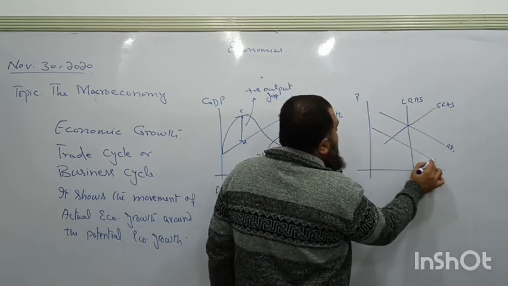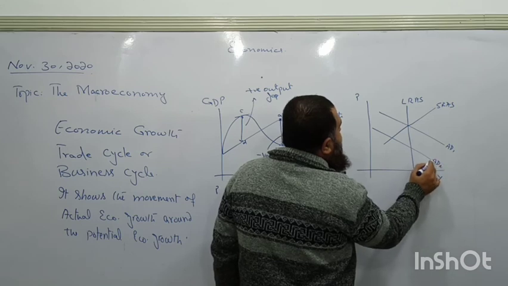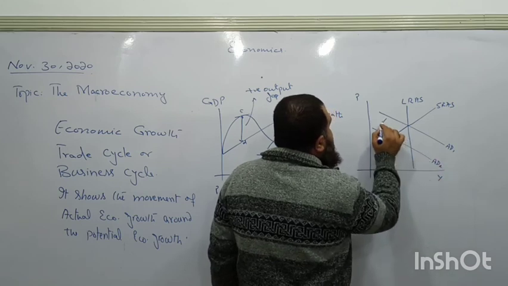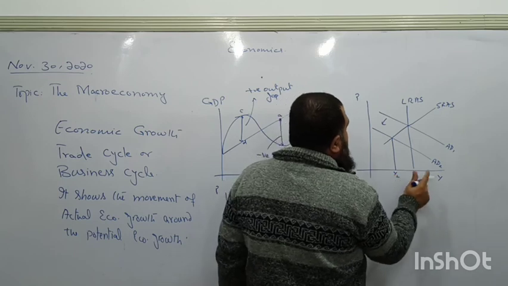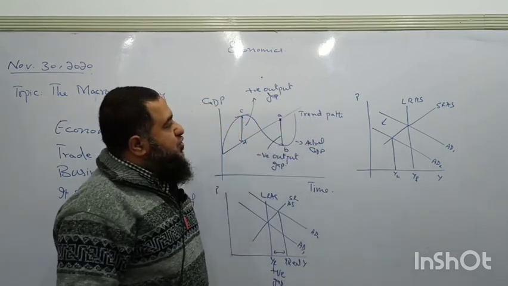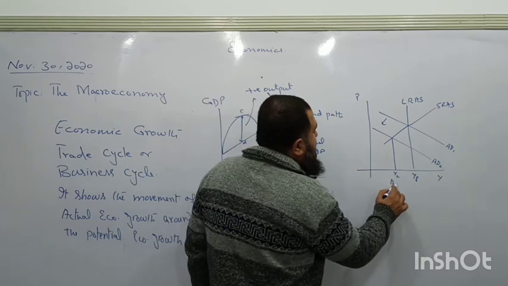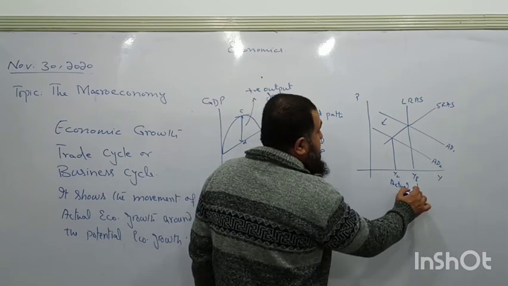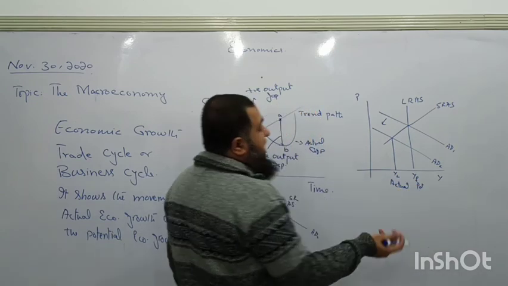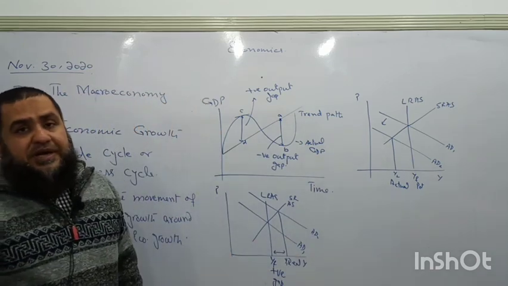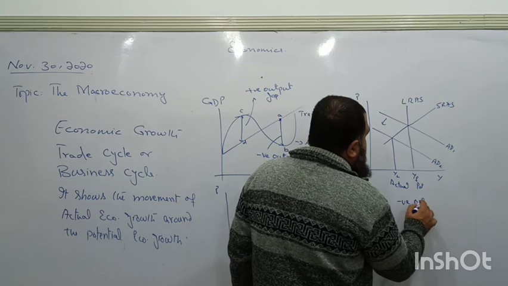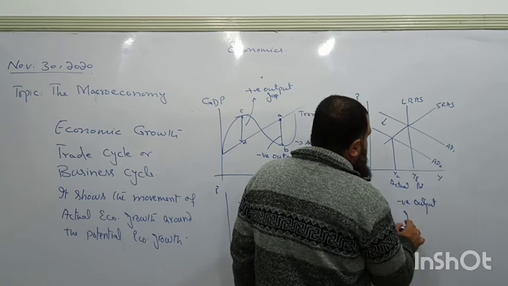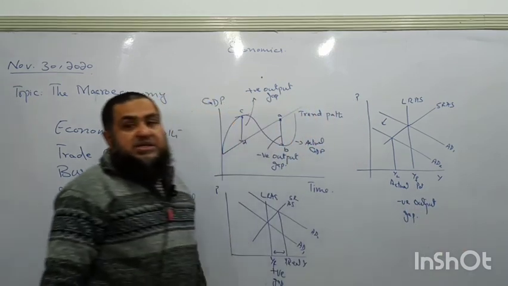So when aggregate demand falls downward, now the full potential is higher, but the actual economic growth rate is lower. This is the actual now and this is the potential. So when actual is lying below the full potential, we say this is called the negative output gap. Alright, that's all for today.